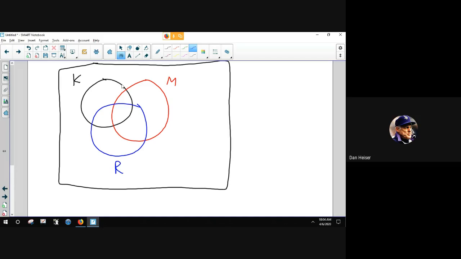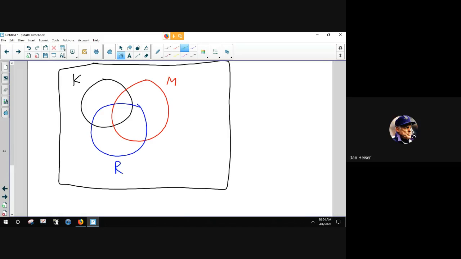Here's the big ketchup circle, but it's split into 4 parts. Ketchup only, ketchup and mustard, ketchup, mustard, and relish, where all 3 circles meet. And here's ketchup and relish, but no mustard. So we have a lot of different things going on here, and we have to be very careful.